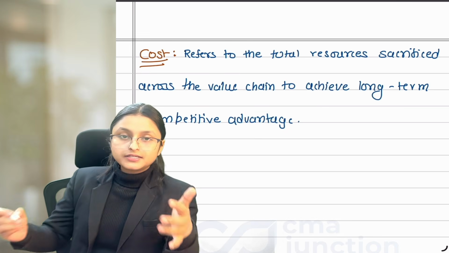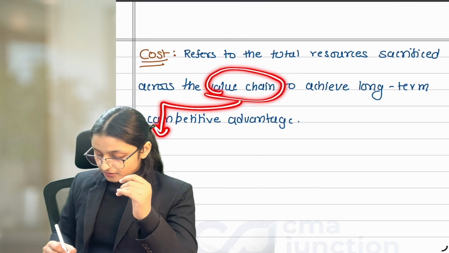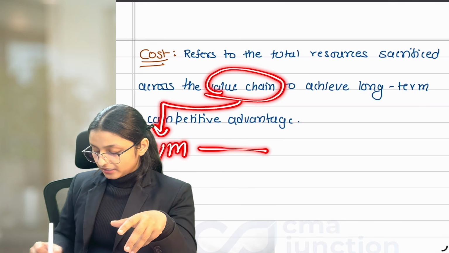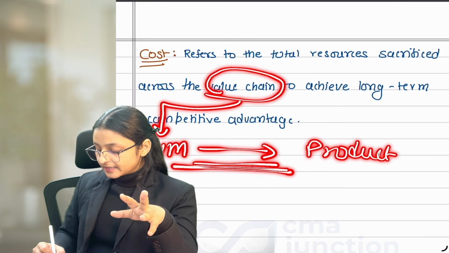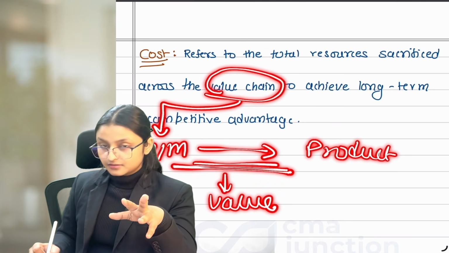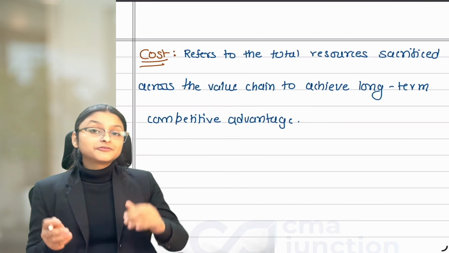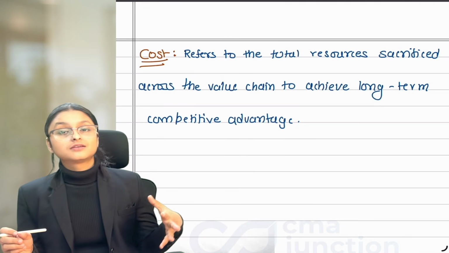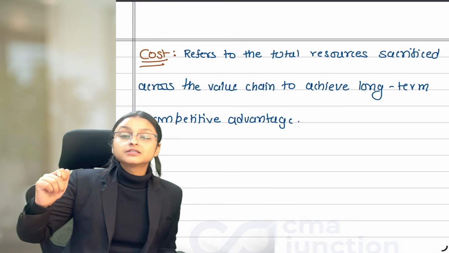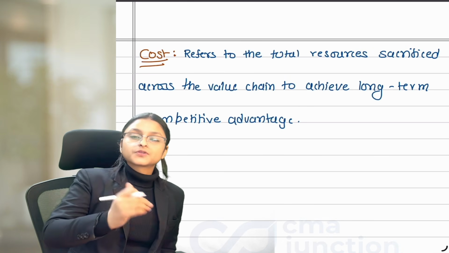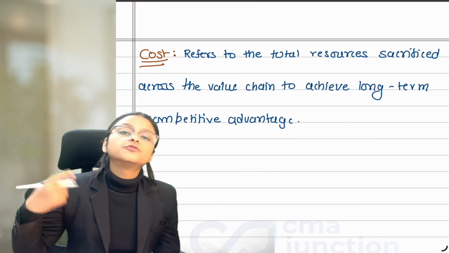I'll explain this in a deeper manner, but for now just understand that when we say value chain activity, we mean that from getting the raw material to providing the product to the customer, all the activities where value is added are known as value chain activities. We will understand the difference between value chain activity and supply chain in our upcoming classes, but for now just understand that value chain activities are the activities which are used to make the product or to provide the product to the customer, and only those activities are considered which add value for the customer.